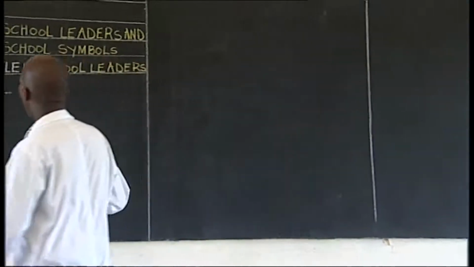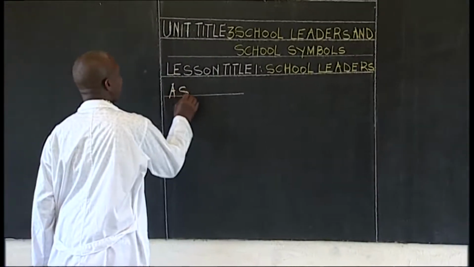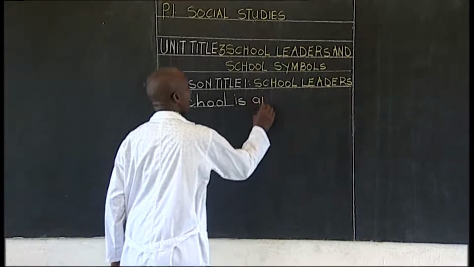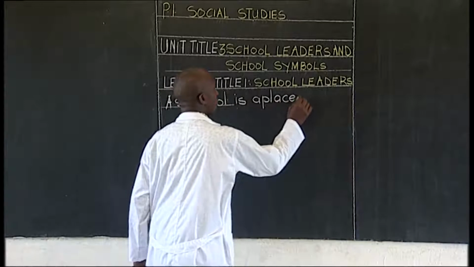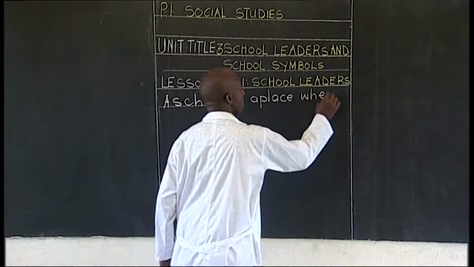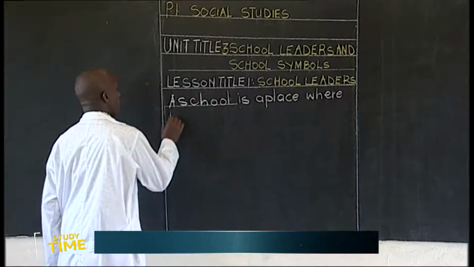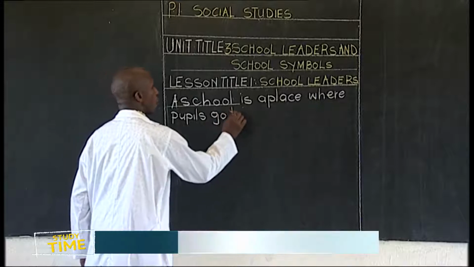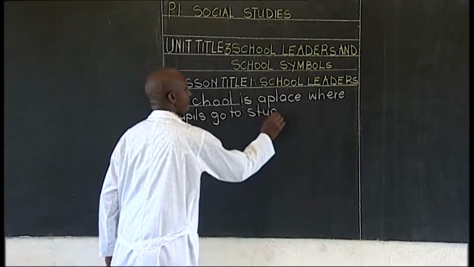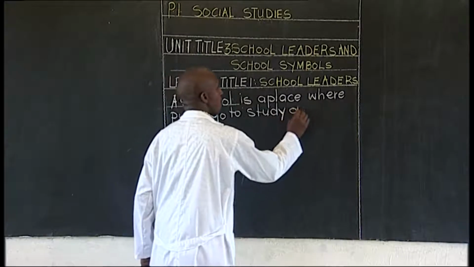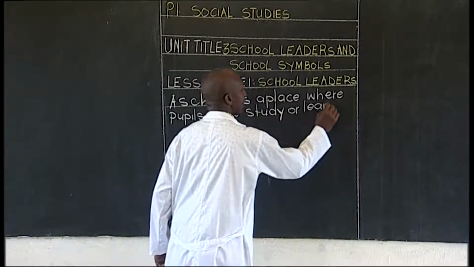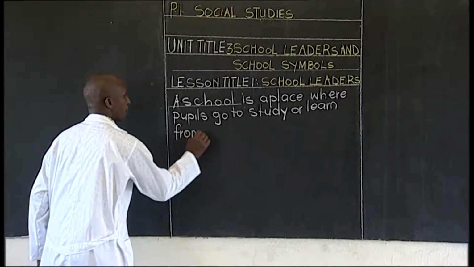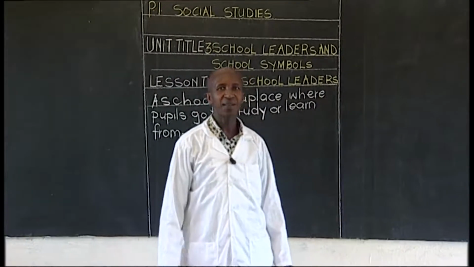Let me write it down. A school is a place where pupils go to study or learn from. Good. That is a very good answer.